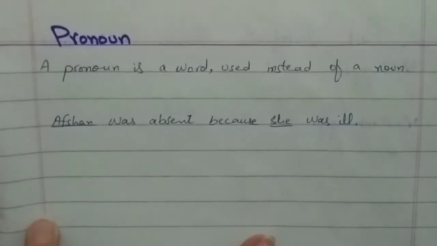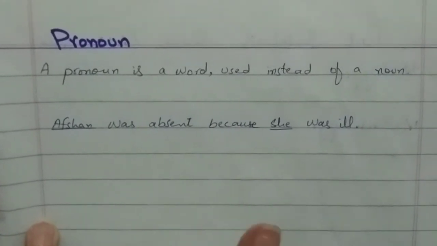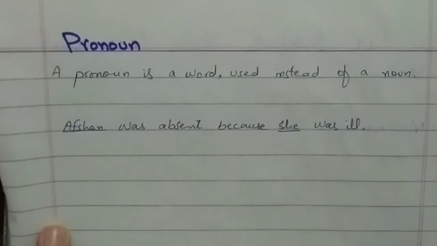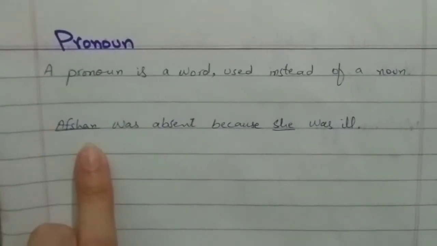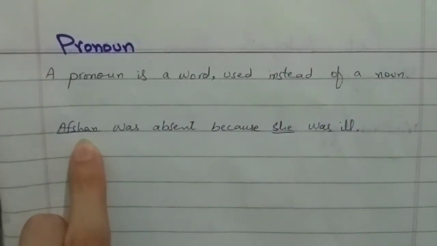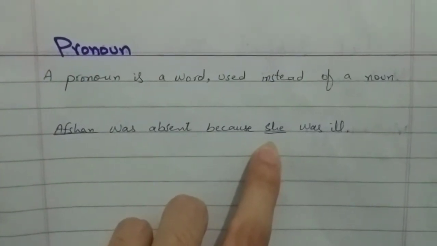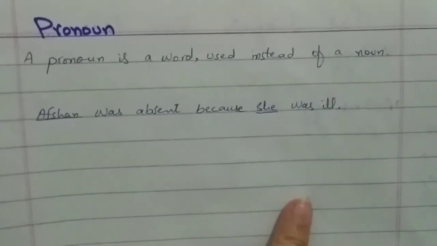A pronoun has the same number, person and gender as the noun for which it stands. For example, Afshan is singular, so I have written "she" over there, which we use with a girl, singular.